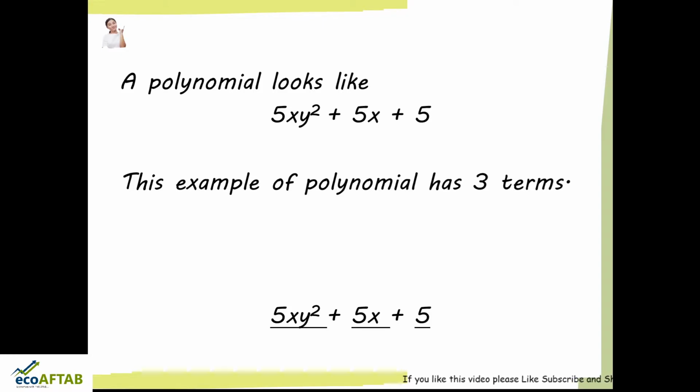As we saw, a monomial can be a real number, it can be a coefficient multiplied by a variable, or else it can be a variable raised to the power of a positive integer. So here in this example, friends, all these three are different terms. First term is 5xy square, second term is 5x, and the third term is 5. All these different terms together form a polynomial.